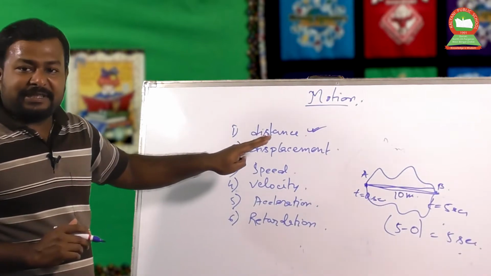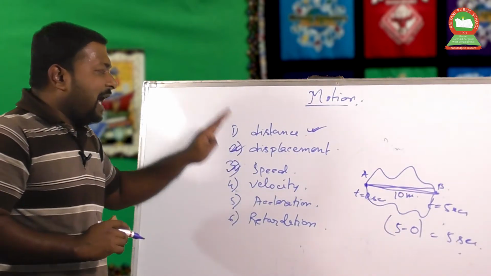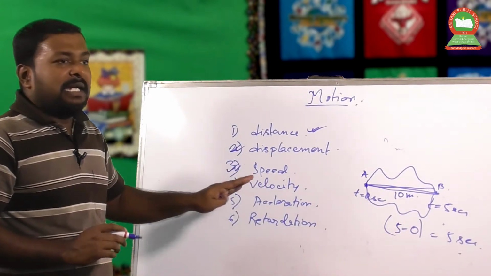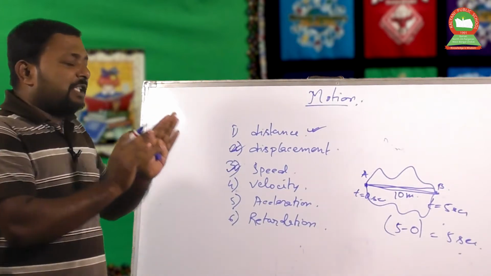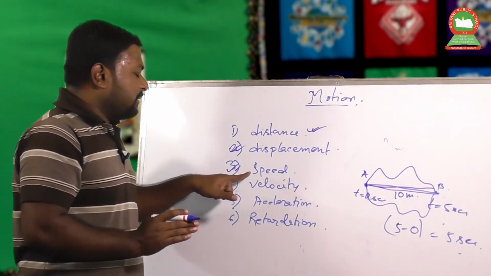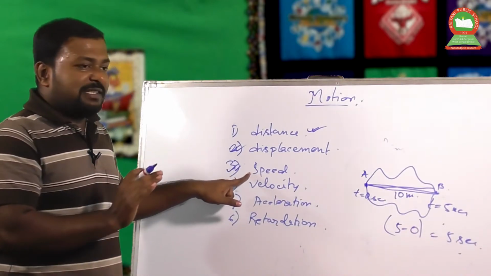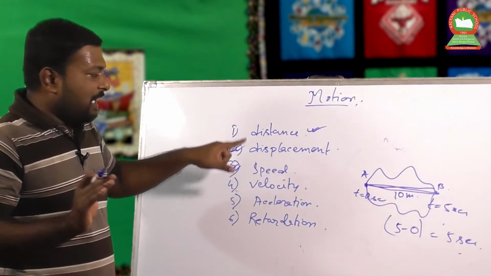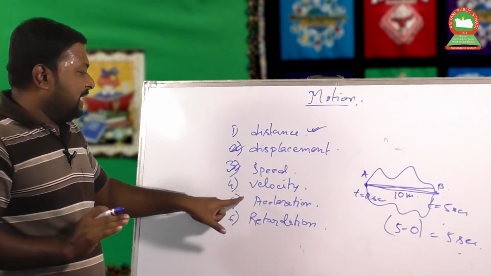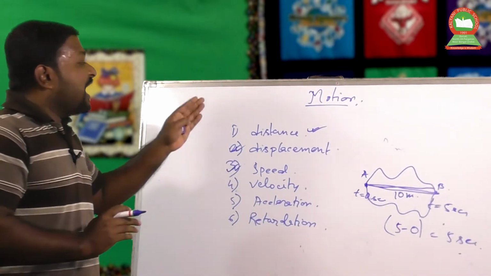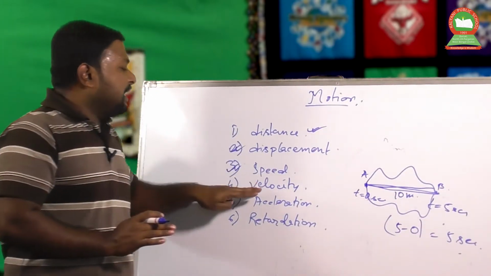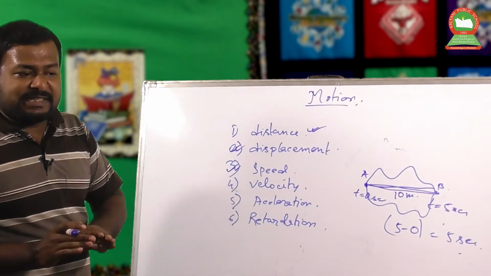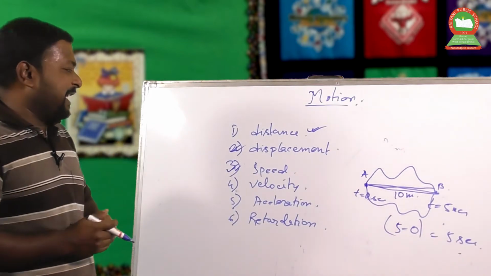Now displacement is the shortest distance between the 2 points, that's why the time rate of change of displacement is called the velocity. These two are the time rate of change of the distance or the displacement. So the first quantity, which is called speed, is the time rate of change of distance. As distance is a scalar quantity, that's why speed is also a scalar quantity. And if we require the change in displacement with respect to time, then the term is velocity. So velocity is the time rate of change of displacement.